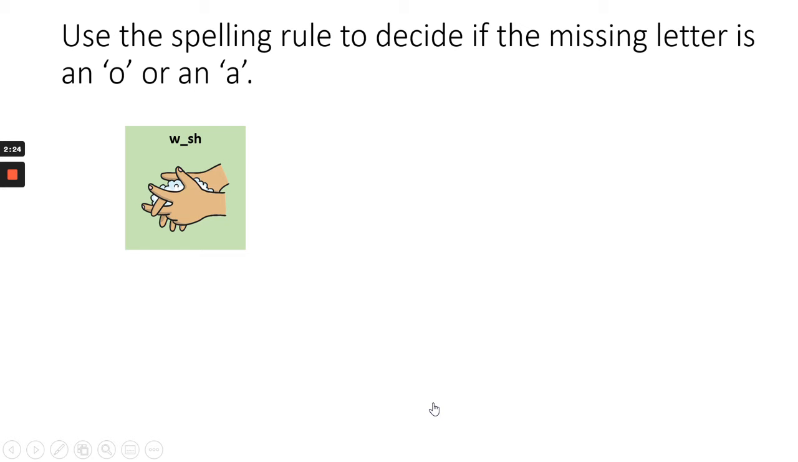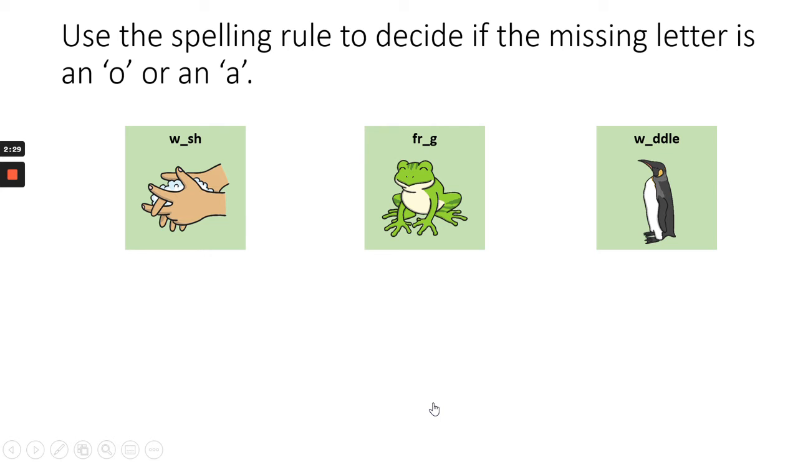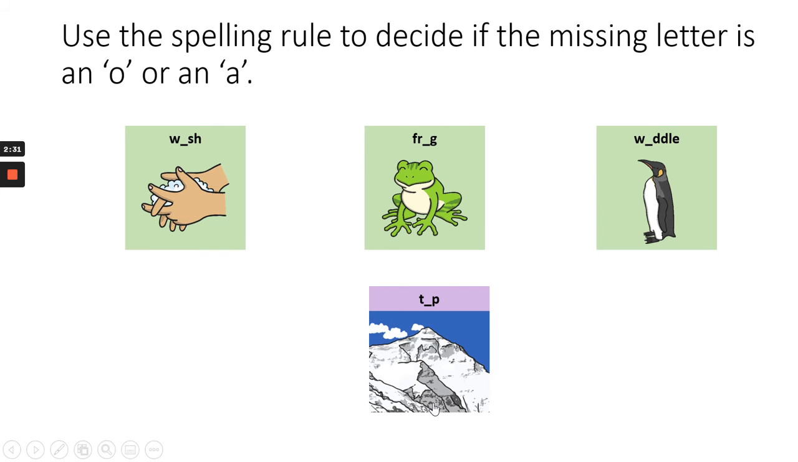So, can you use the spelling rule to decide if the missing letter is an O or an A? So remember which letter is important to our spelling rule. When do we need to change it from an O for the O sound to an A? Pause the video and see if you can write those words down with the right spelling letter in them. Let's take a look.